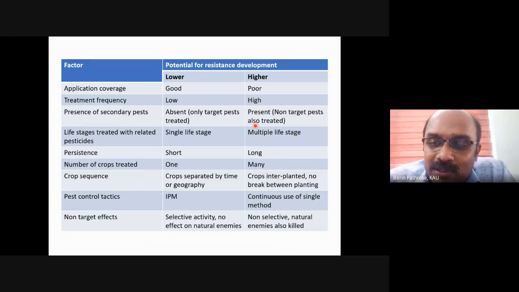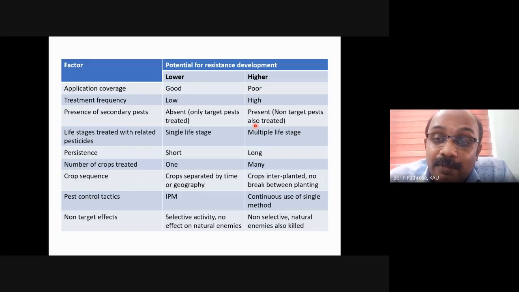In low value crops, say ragi, sorghum, maize, etc., where pesticide use is pretty low, resistance development is also low. The more you spray, the more chance of development of resistance.